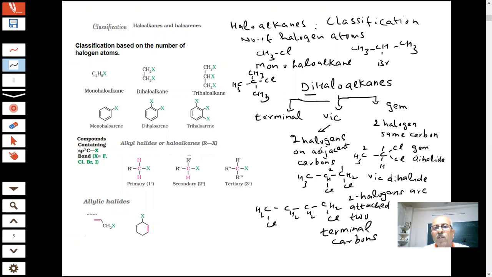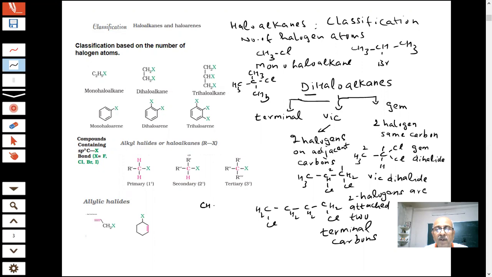So what we have shown, student, one halogen is monohaloalkane, two halogen is dihaloalkane, but in two, I have shown you three possibilities: gem, vicinal or vic, and terminal type of dihalo compounds. All right. If there are three, what will be the story of three?